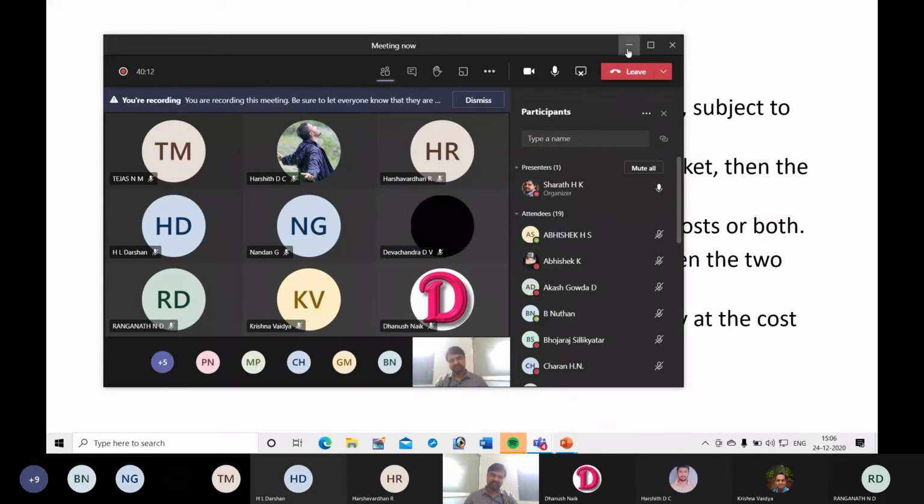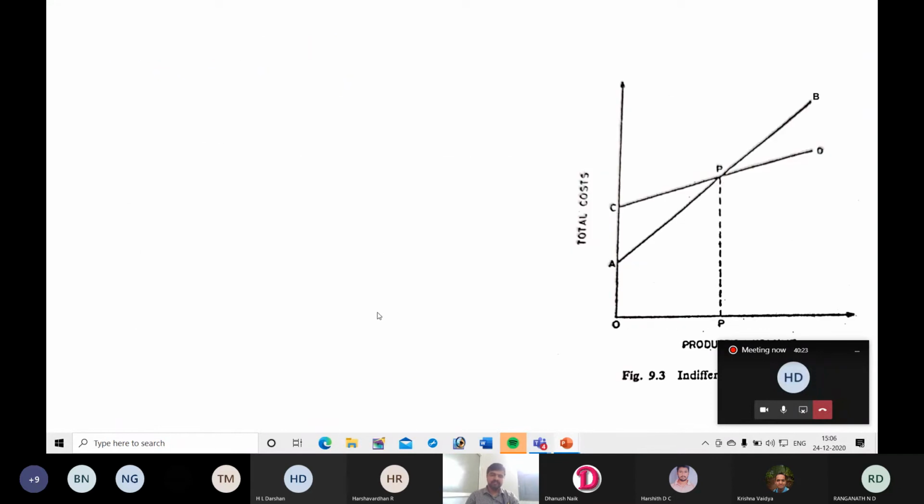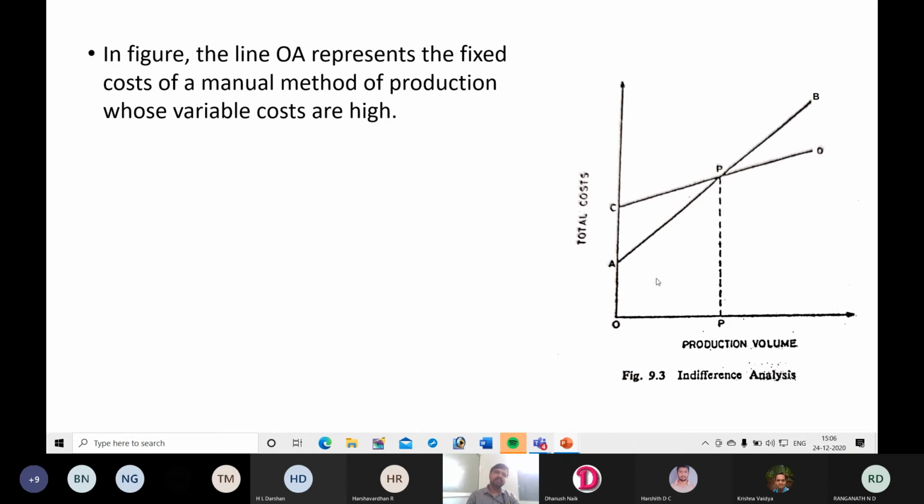Most of the time it is possible to reduce fixed costs only at the cost of increased variable costs, or vice versa, as we discussed. Next, there is a concept of indifference.